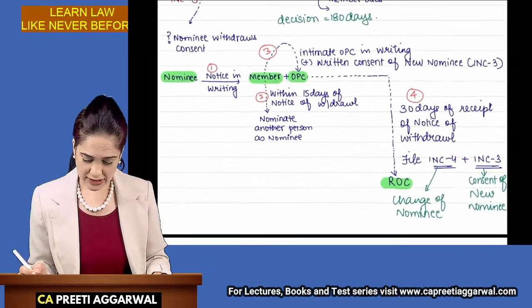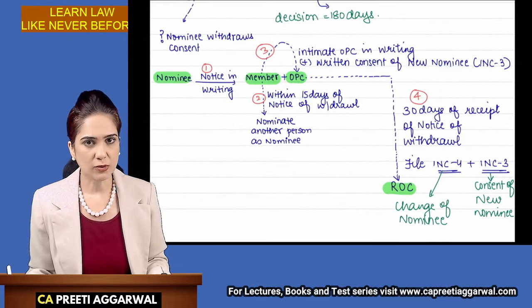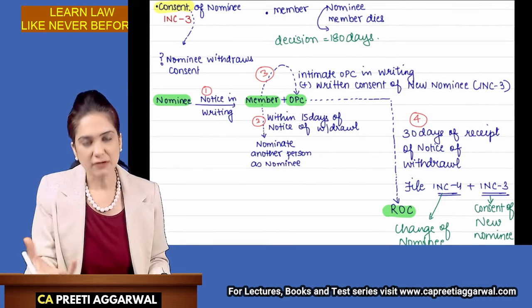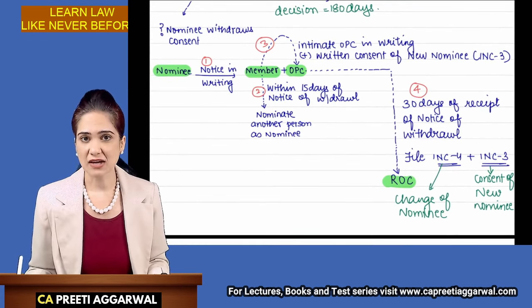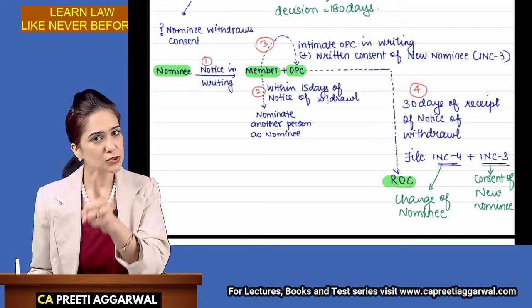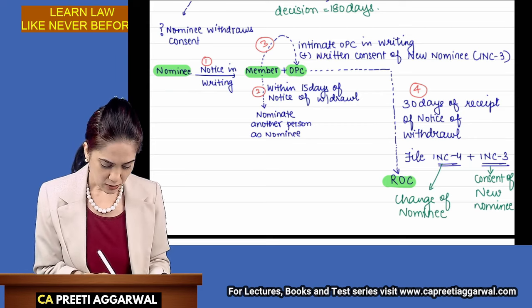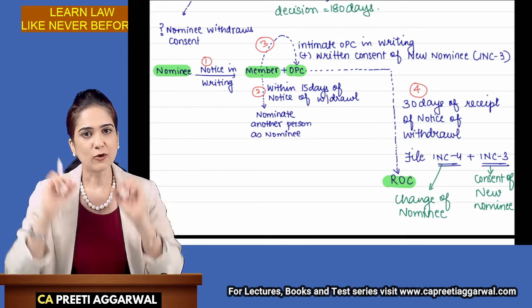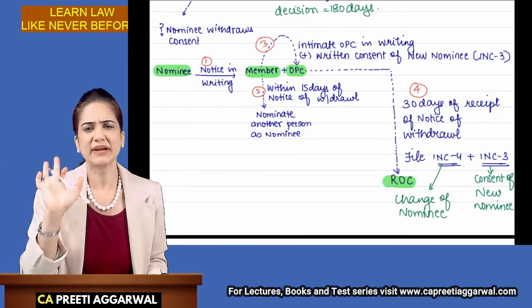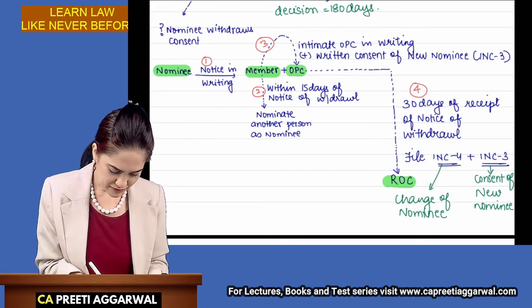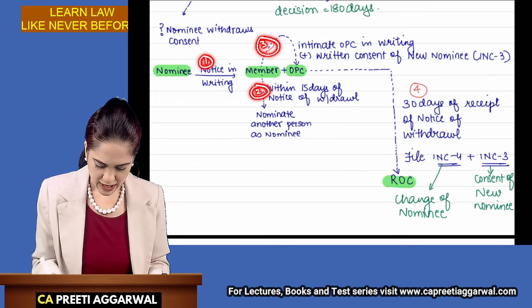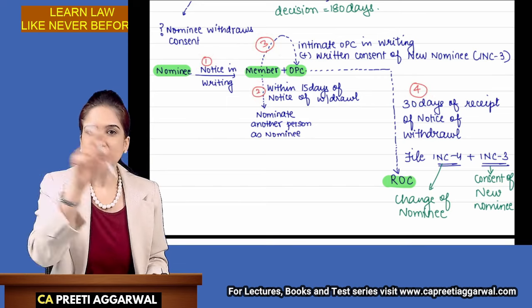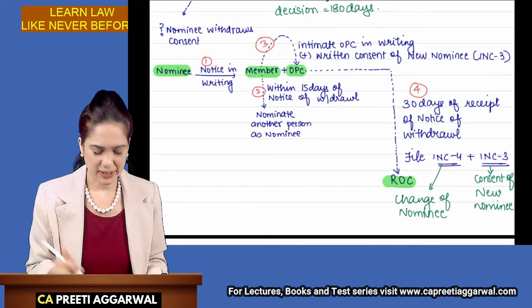Now, what is the procedure to be followed in case the nominee withdraws his consent? Ma'am, do we need to memorize all this? Yes, it is asked as MCQ question. So it is important for you. Now, this is the entire flowchart that I have prepared. You need to memorize this. How to memorize? I have given you the steps 1, 2, 3 and 4. So the entire part is covered in just 4 steps.